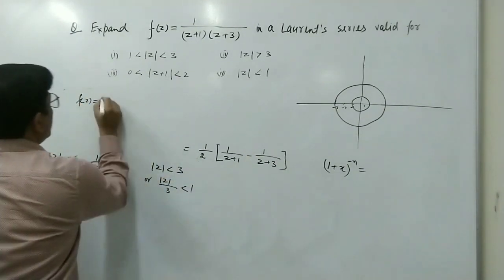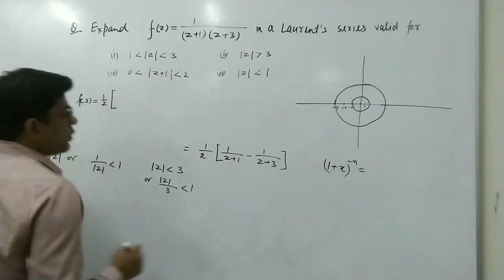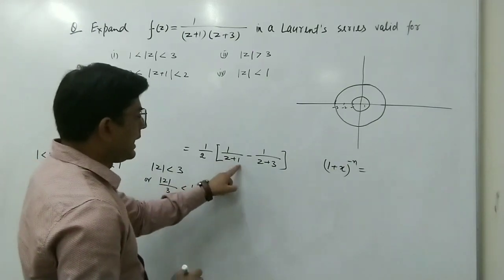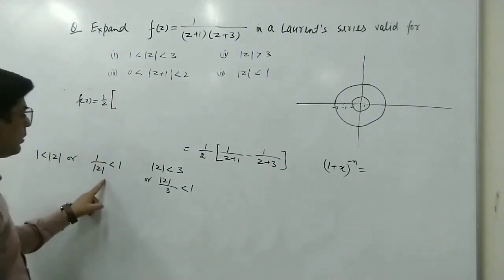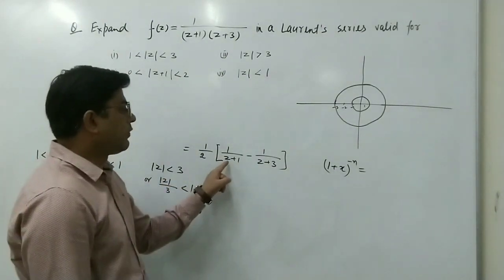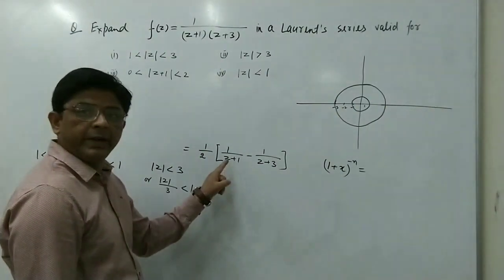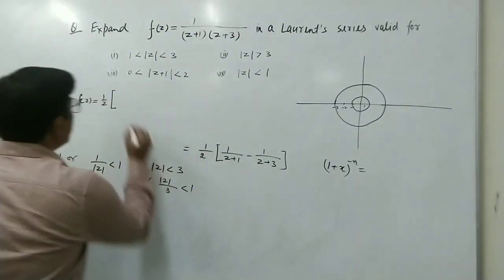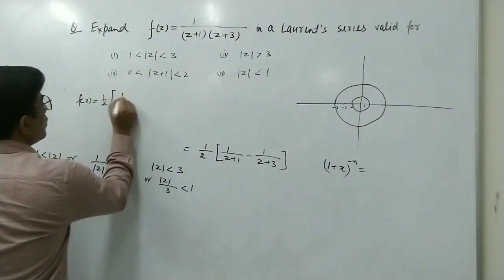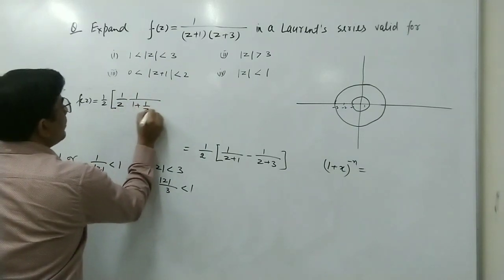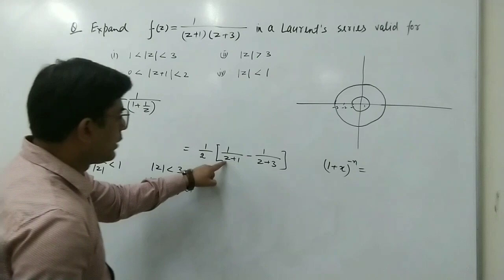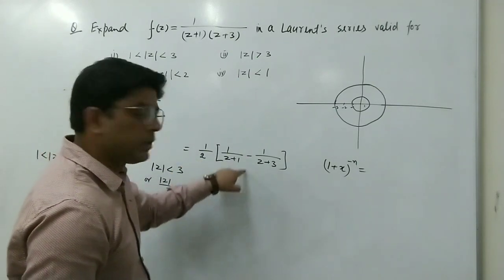f(z) is equal to 1 upon 2 is outside. So in the first case, because this is z plus 1 or 1 plus z, we have to write it in this form, 1 upon mod z less than 1. So from here we can take z common. If we take z common from the denominator, we will write this as 1 upon z, so this will be 1 plus 1 upon z.